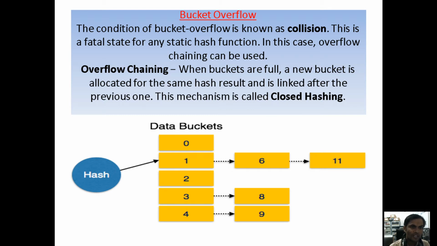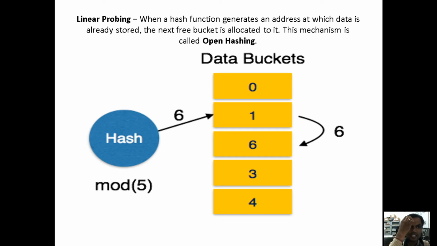Now when a bucket overflows and we use overflow chaining, this overflow chaining mechanism we are calling closed chaining. Next, one more we have is linear probing. This linear probing mechanism we are calling open hashing. When the hash function generates an address, if the data is already stored there, the next free bucket is allocated to it, with the help of linear probing. Linear probing means one after another, sequential.